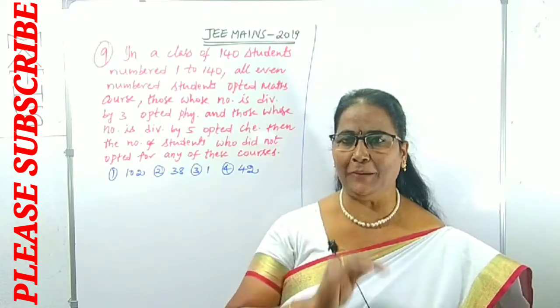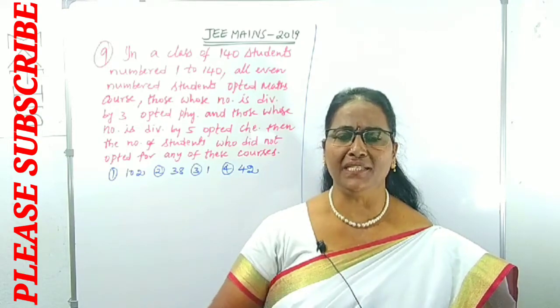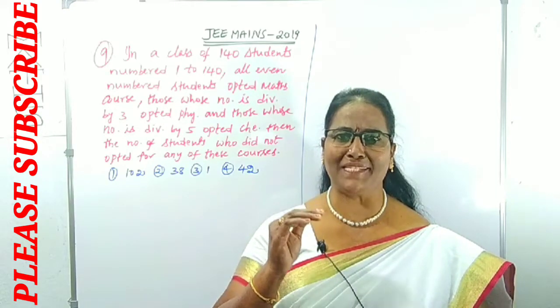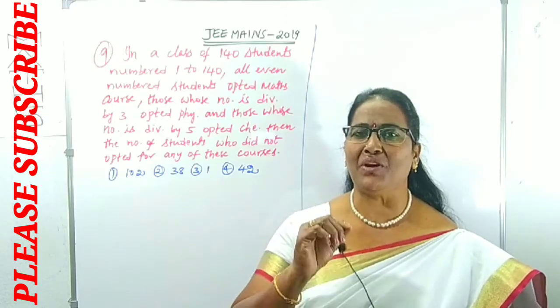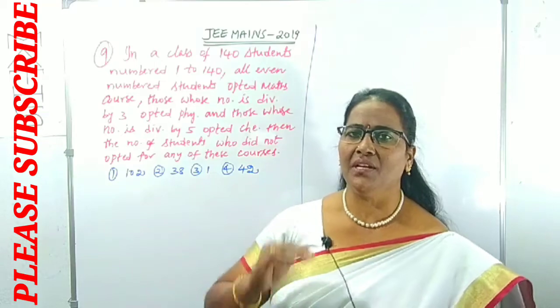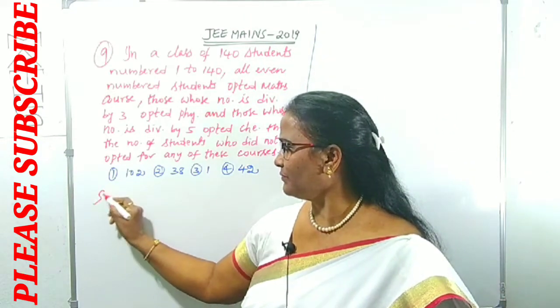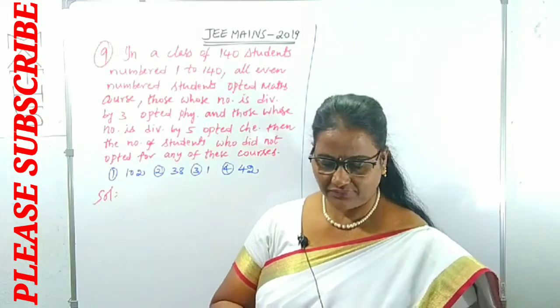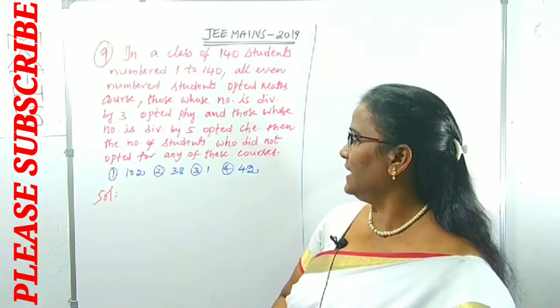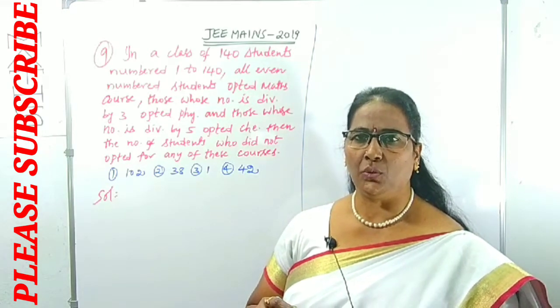How many of them are there? We can count. That number indicates the number of students taking the maths course. Instead of that, what can you do to collect the number of persons? In the case of maths, with even numbers the common difference is 2.